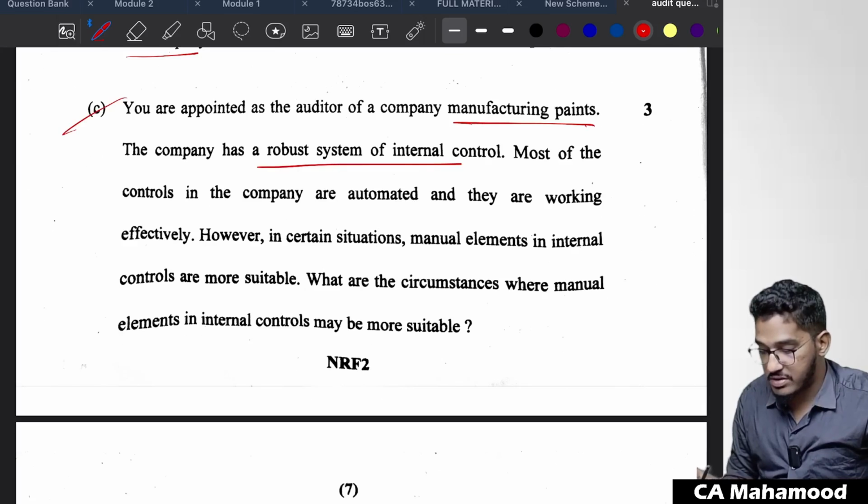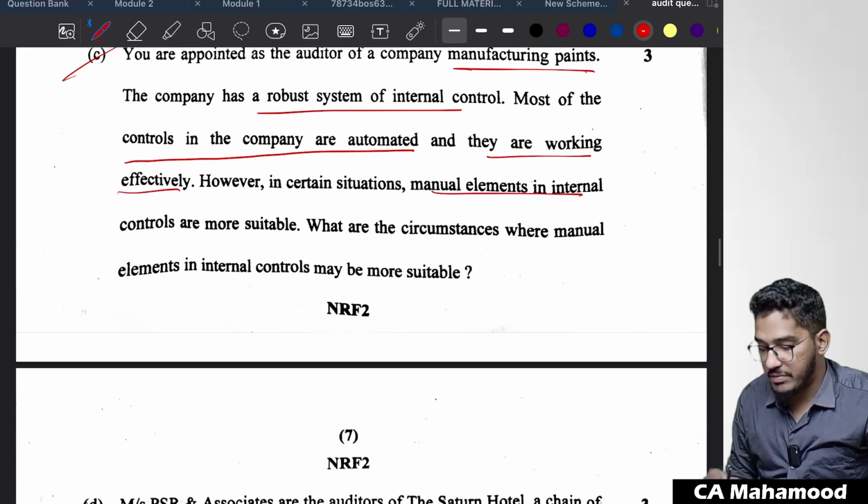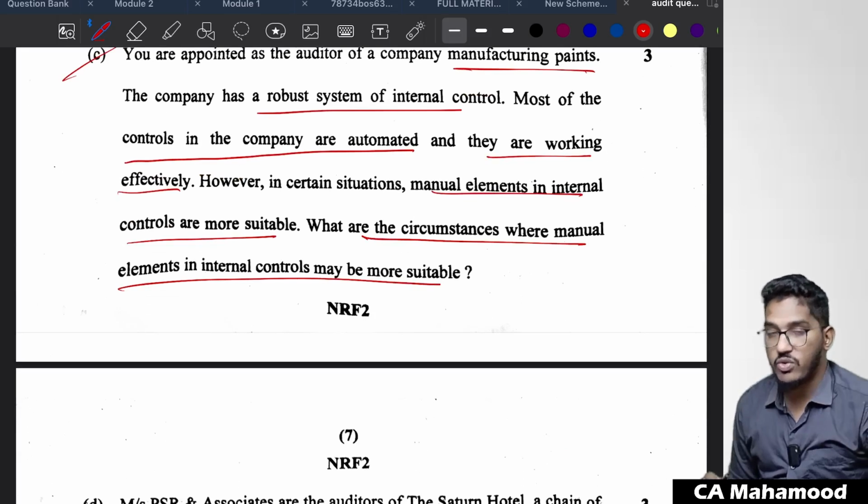Next one. You are appointed as auditor of a company manufacturing paints. The company has a robust system of internal control. Most of the controls in the company are automated and are working effectively. However, in certain situations, manual elements in the internal controls are more suitable. What are the circumstances where manual elements in the control may be more suitable?